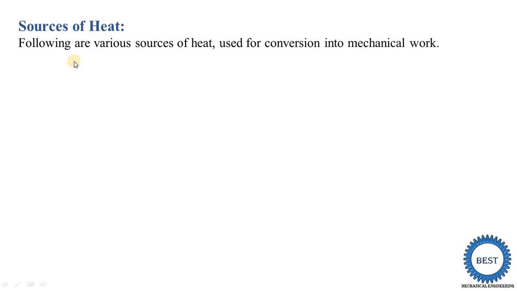So first we understand related to the source of heat. Following are the various sources of heat used for conversion into mechanical work. We know that in a heat engine the heat energy is converted into mechanical energy. So first question is how we produce the heat energy. These heat energies are produced from the different sources that we discuss here.